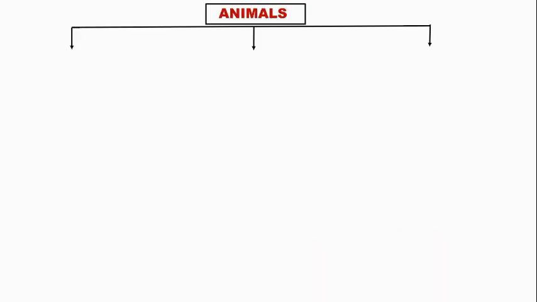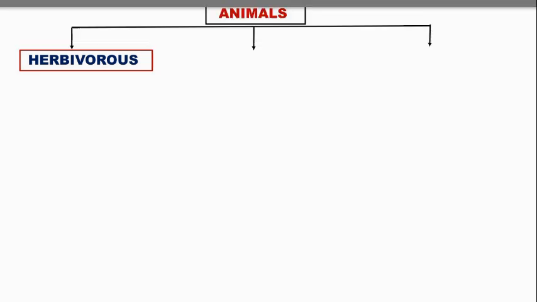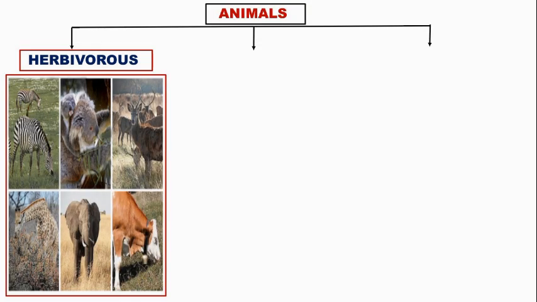So now we will see different types of animals. What are those? Herbivorous. So what are herbivorous animals? Herbivorous animals are animals which eat only plants or plant products. For example, zebra, giraffe, cow, etc.